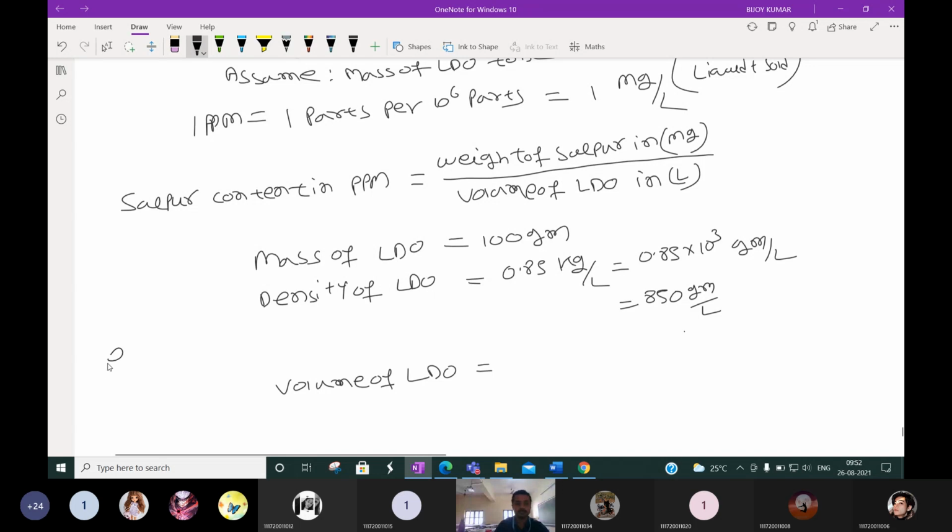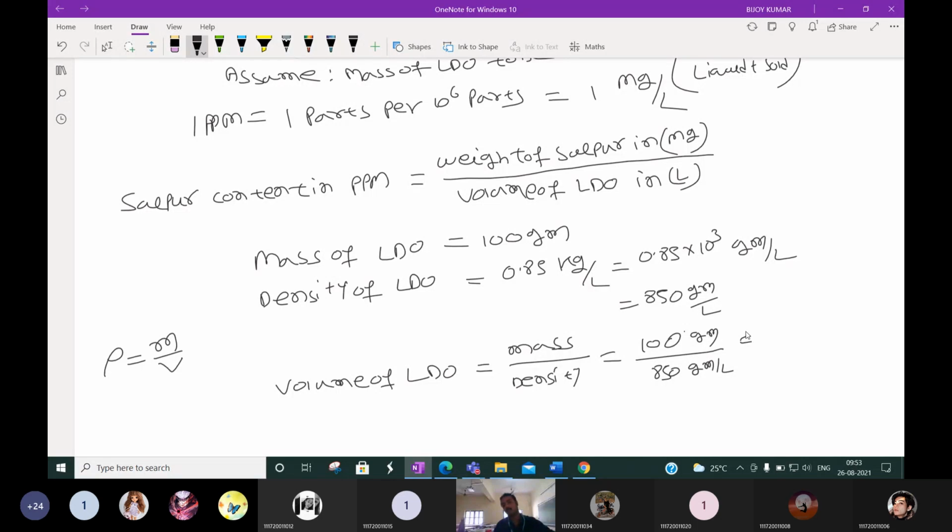The density is mass per volume, so volume will be mass by density. Mass is given as 100 gram, density is given as 850 gram per liter.